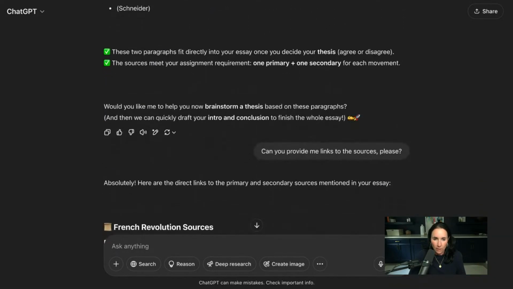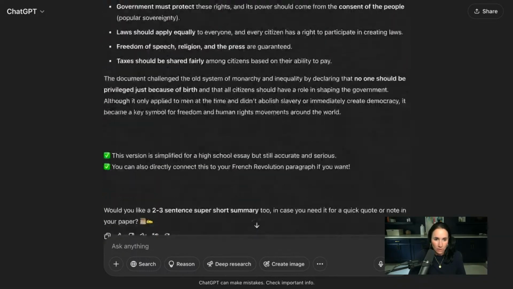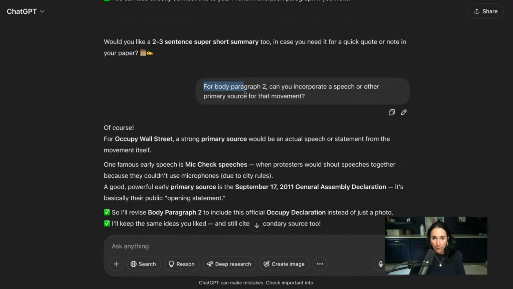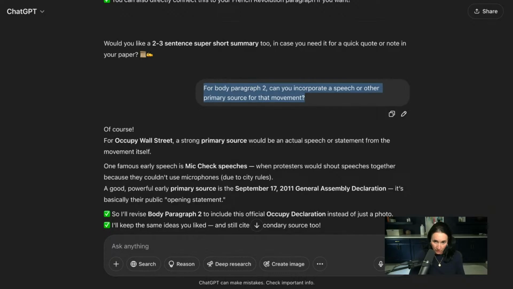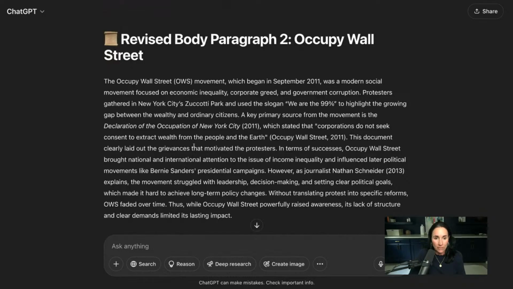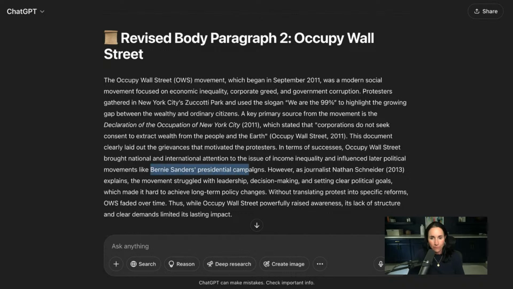And let me see where I put that. Let's go here. Hang on. Here it is. For body paragraph 2, that was the Occupy Wall Street. Can you incorporate a speech or other primary source for that movement? And that's when it said, sure. And then it gave me Bernie Sanders. Where did it give me Bernie Sanders? Here it is. Okay.